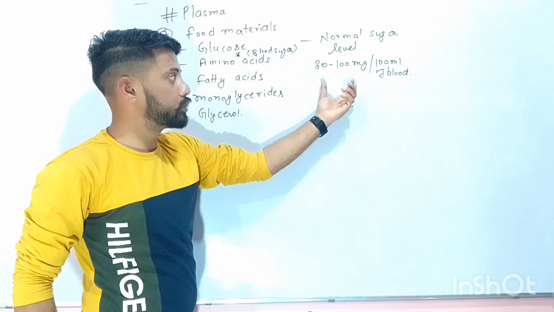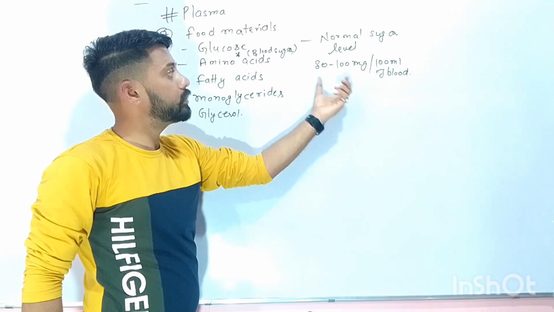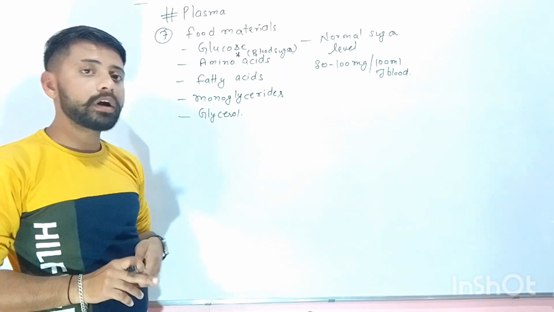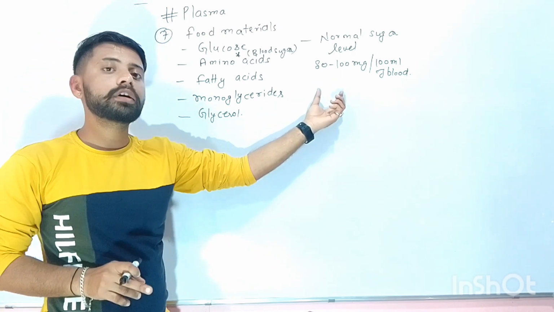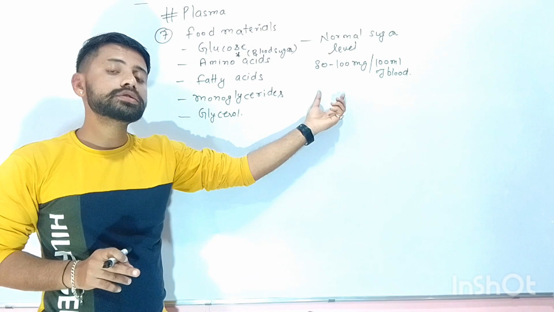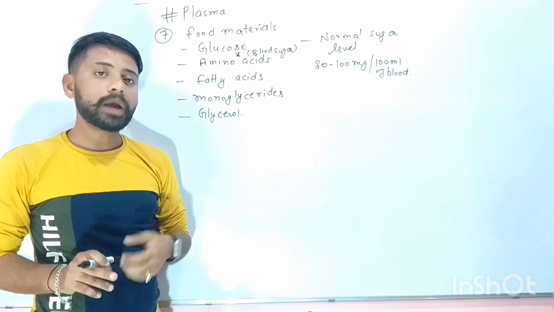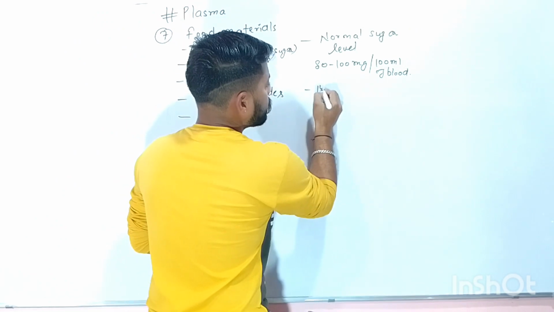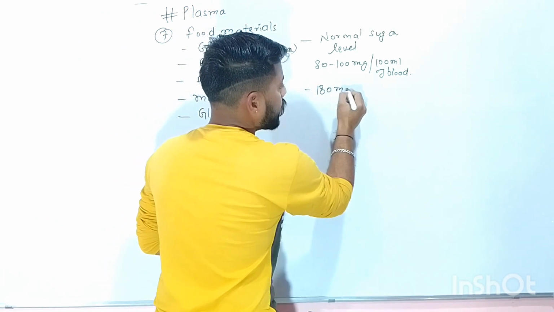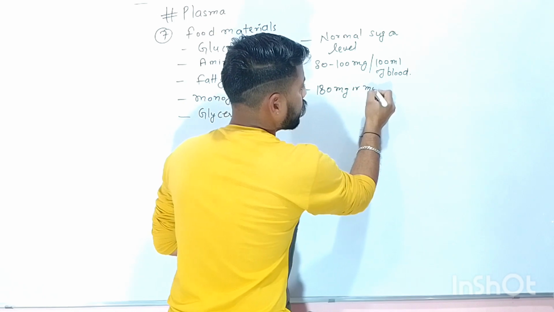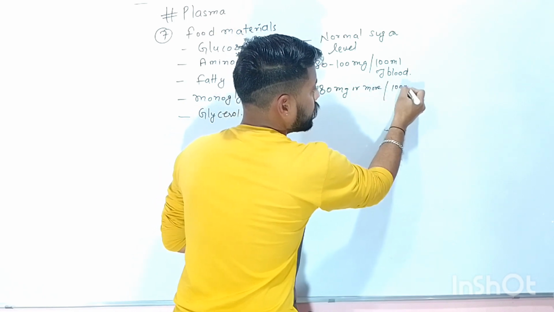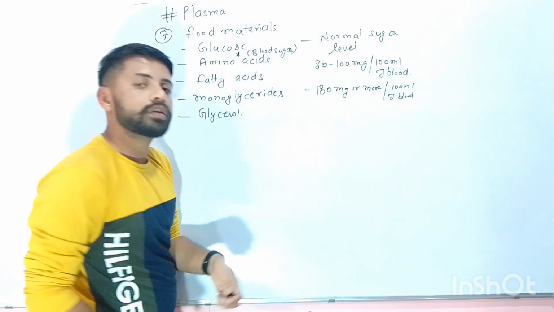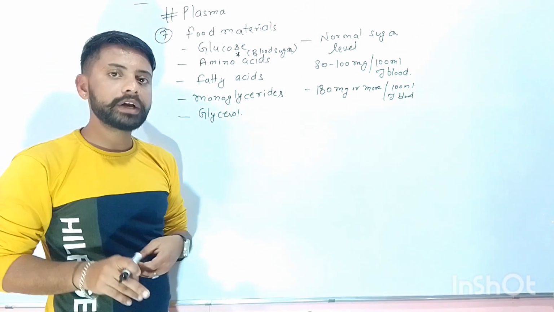This is the normal blood sugar level, 80 to 100 milligrams per 100 milliliters of blood. If it exceeds the limit, 180 milligrams or more per 100 milliliters of blood, then the person suffers from diabetes mellitus.